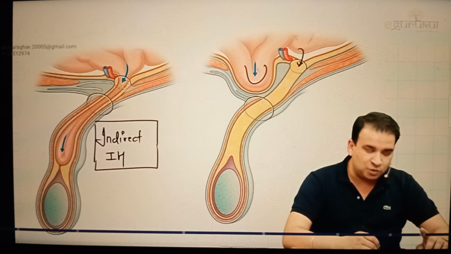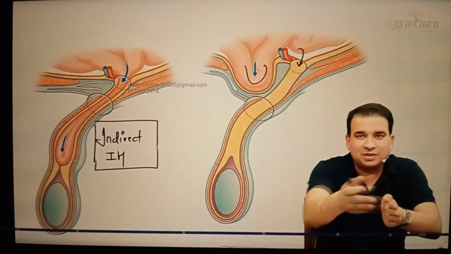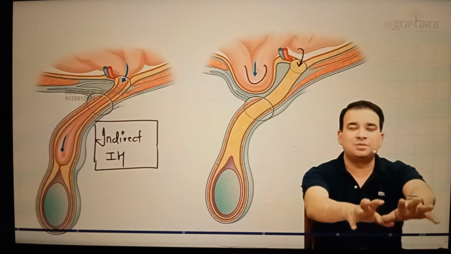Here it was entering through what? It was entering through the deep inguinal ring. So obviously, the deep inguinal ring is opening in the fascia transversalis, so you will not see the fascia transversalis covering this intestinal loop. But in this case, it is pushing the posterior wall. So fascia transversalis is actually pushed along with the intestine and comes into the inguinal canal.